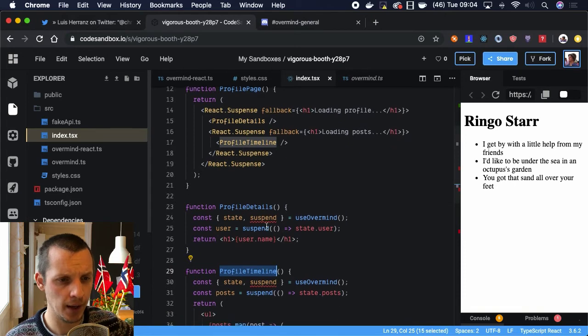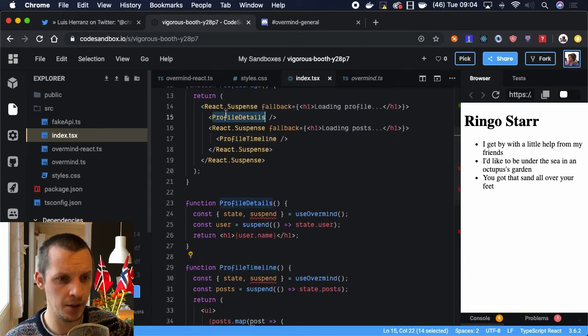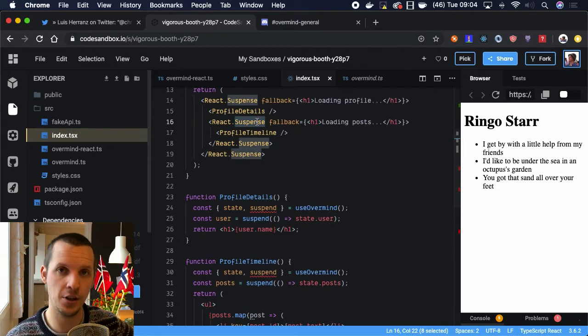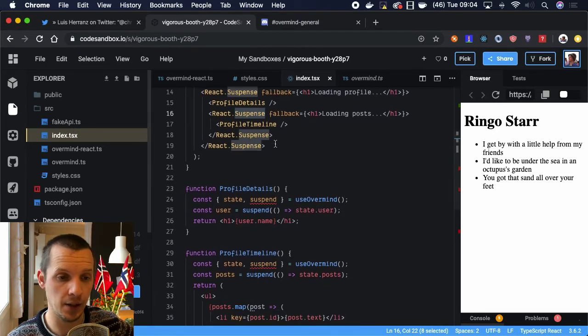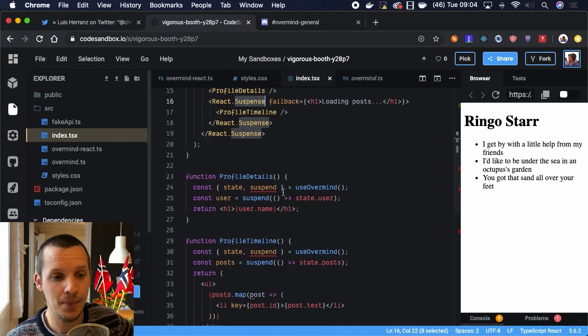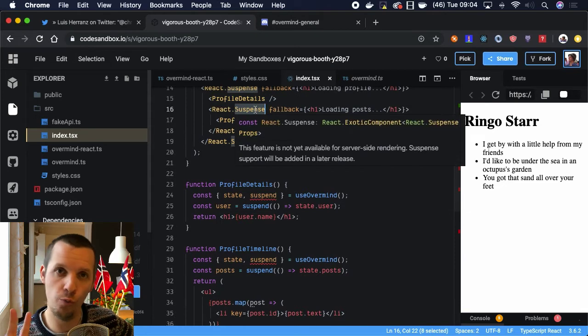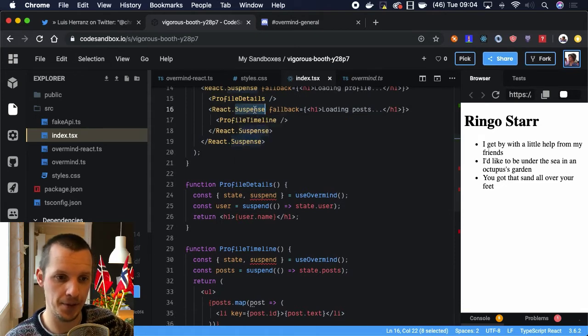And then this one will resolve, which means that this one will render again, and then it will throw another promise up to this suspense. So there are actually two promises operating there before the data is ready or the state is ready. And that means that when we actually get the state, we resolve two promises inside this suspense.